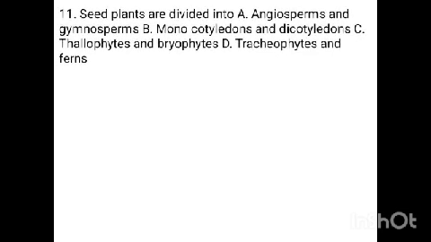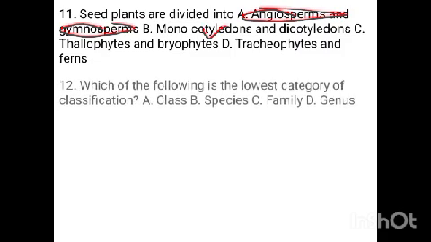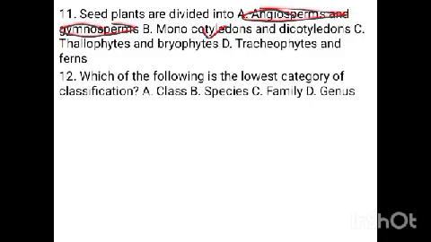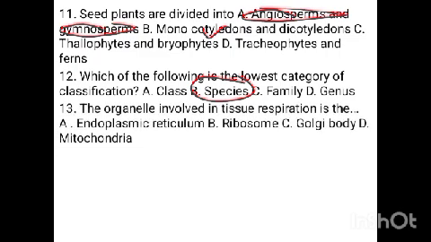Seed plants are known as spermatophytes. So those are the angiosperms and the gymnosperms. Monocots and dicots are examples of or types of angiosperms. Which of the following is the lowest category of classification, the smallest unit of classification? That is the species. The organelle involved in tissue respiration is mitochondria.